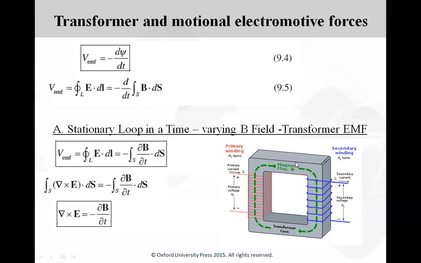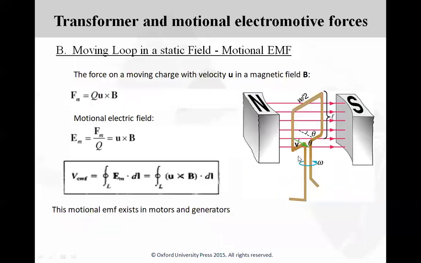This time varying magnetic flux, produced due to the primary current, will cause a current to be induced in the secondary part of the transformer, proportional to the number of turns in the secondary coil. Hence the name transformer EMF.